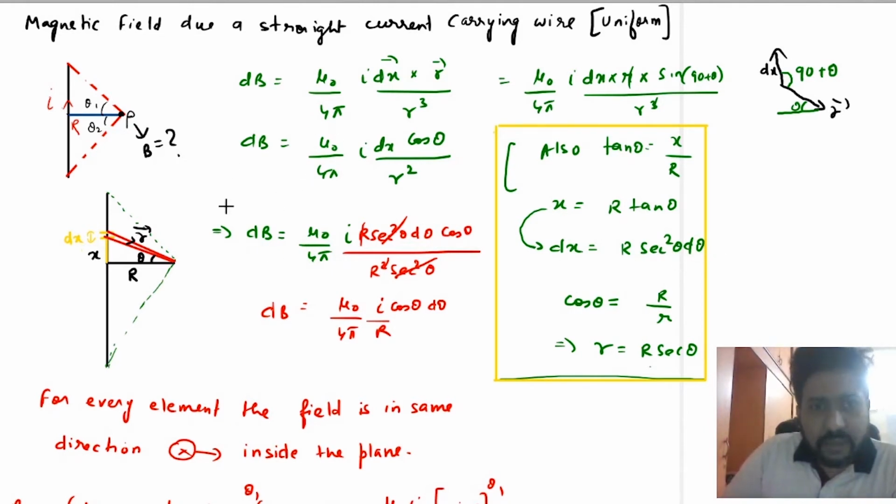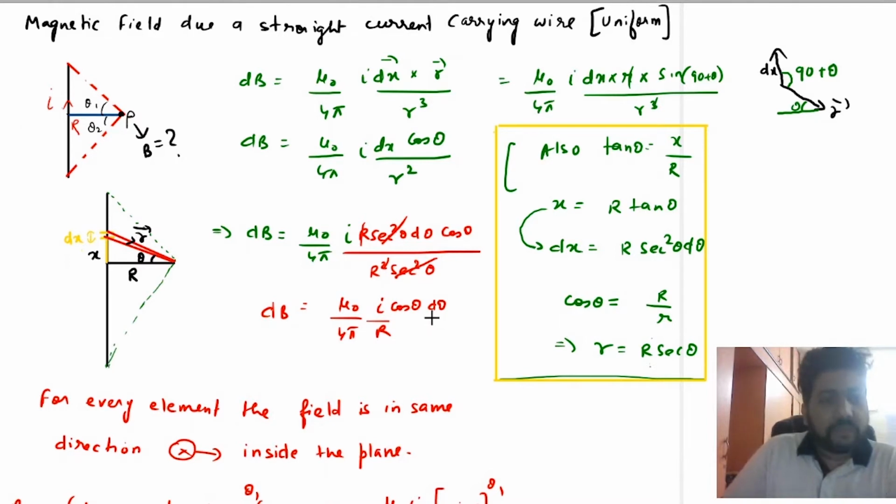So now dB will become mu naught upon 4 pi I R sec square theta d theta cos theta divided by r square, that is capital R square sec square theta. Now you will see that sec square theta gets cancelled out and one R is also cancelled out. So you will get dB is equal to mu naught upon 4 pi I upon R cos theta d theta.